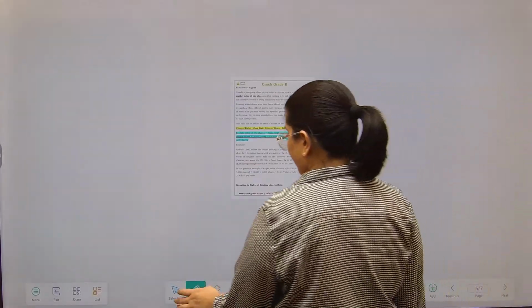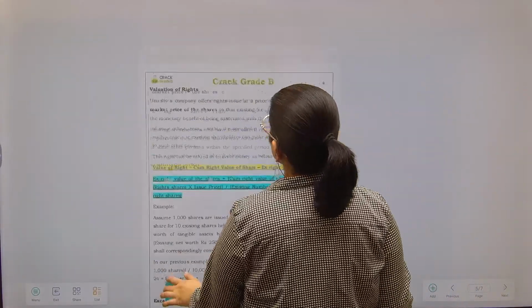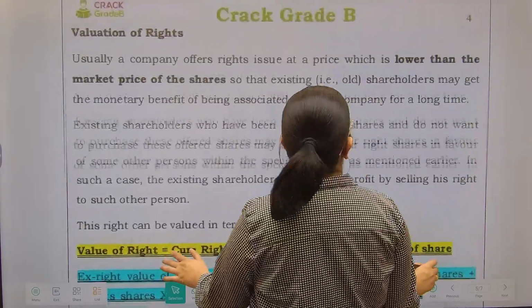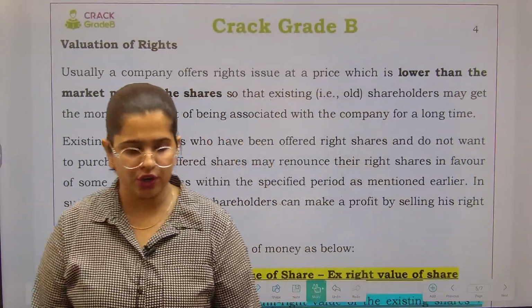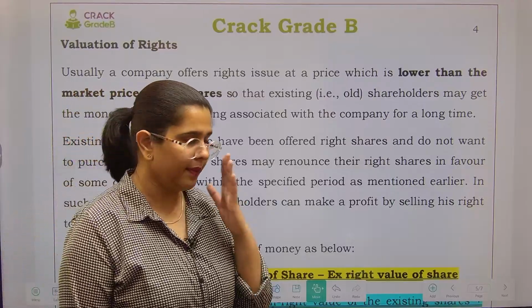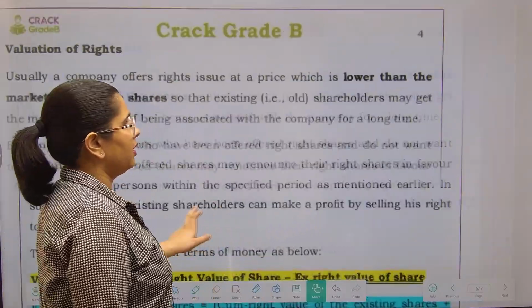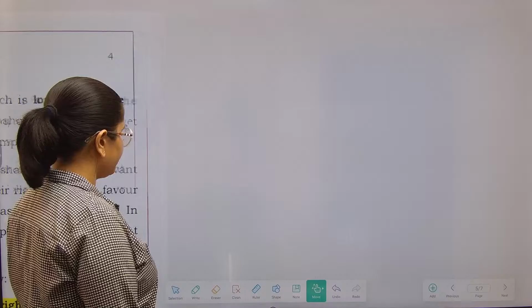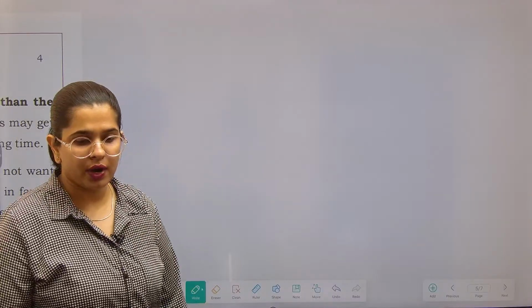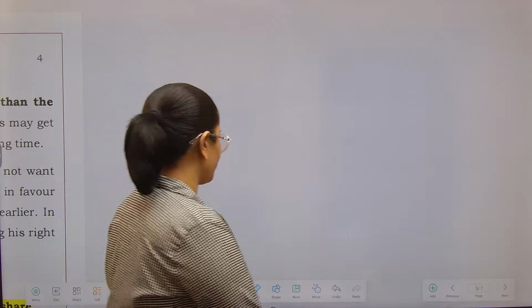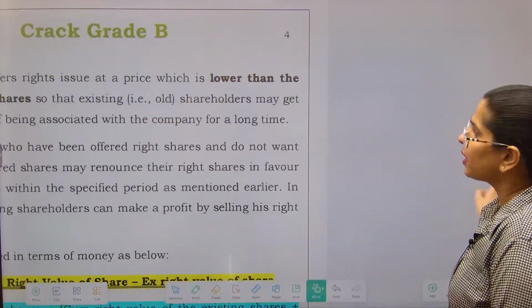Now, coming to the important part, that is valuation of right. Before we start doing the valuation of right, I would like to tell you one more thing. This is in the extras. While you are issuing the right shares, how are you going to account for it? चलो पहले क्वेश्चन कर लेते हैं, फिर इसके बारे में बात करेंगे.